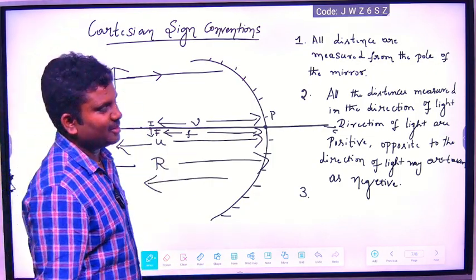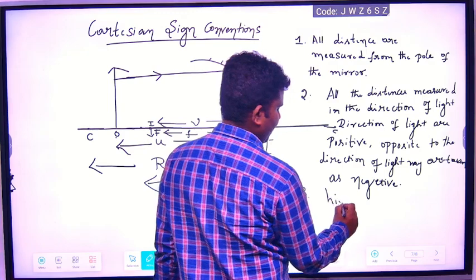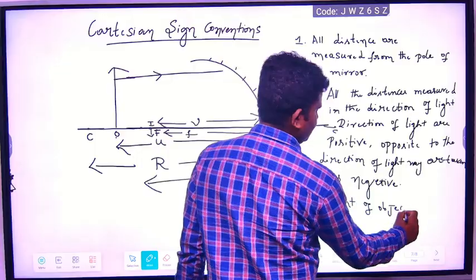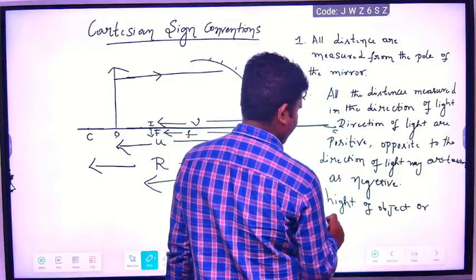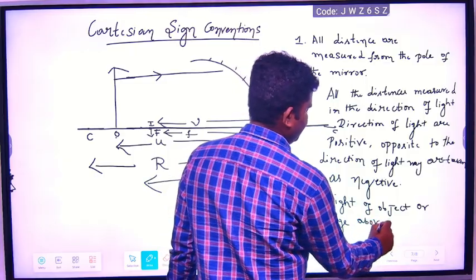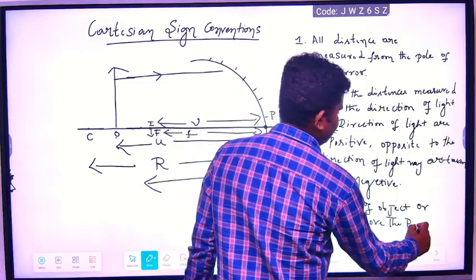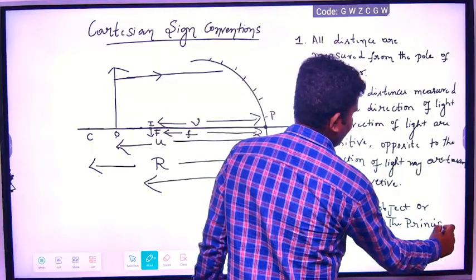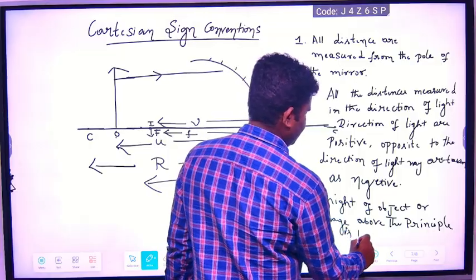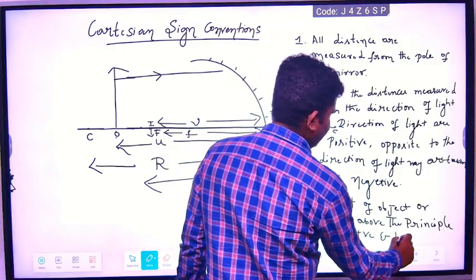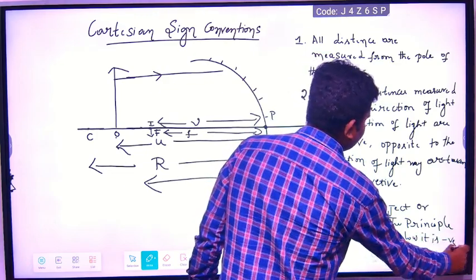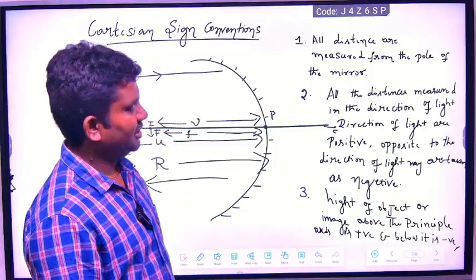Write down: height of object or image above the principal axis is positive, and below it is negative. Done? Very nice. That is the Cartesian sign conventions.